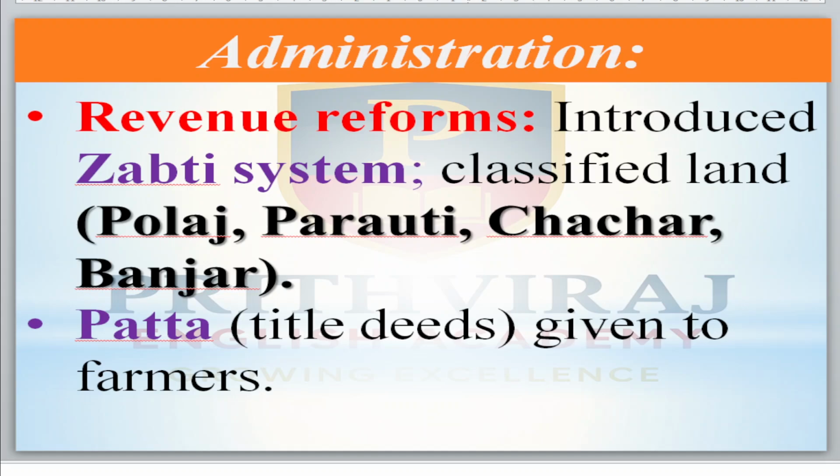Every farmer got a patta. Patta means the title deed given to the farmers, like the land record nowadays.